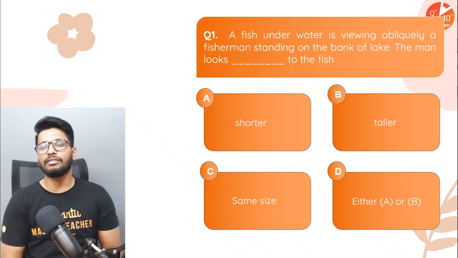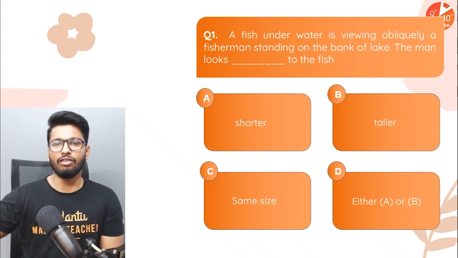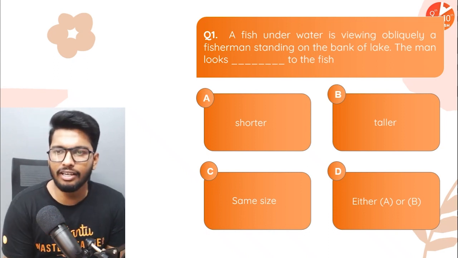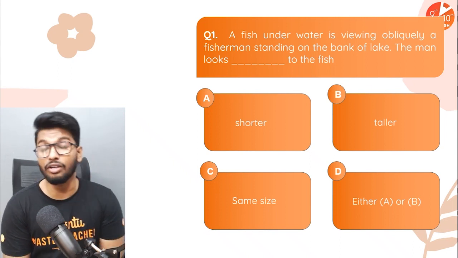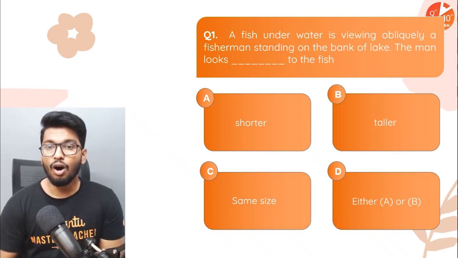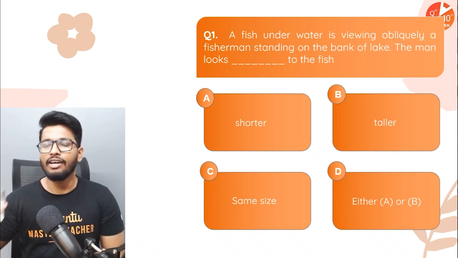Level 1, here it is. A fish underwater is viewing obliquely a fisherman standing on the bank of a lake. The man looks dash to the fish. Would he look shorter? Would he look taller? Would he look of the same size? Or either it can be shorter or taller. Think very carefully and then answer.